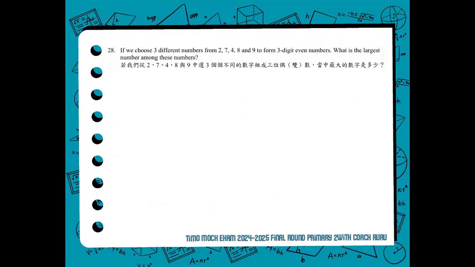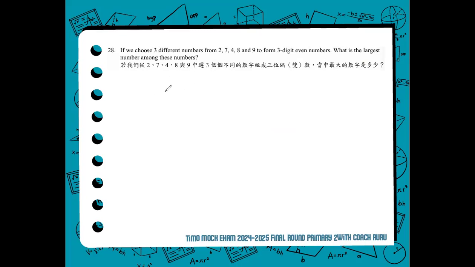Number 28. If we choose 3 different numbers from 2, 7, 4, 8, and 9 to form three-digit even numbers, what is the largest number among these numbers? So let's understand the question. We have to choose three different numbers to form three-digit even numbers. What is the largest number among these numbers?